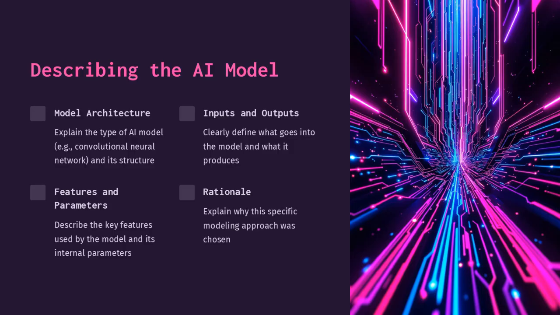Describing the AI model involves explaining the type of AI model, such as a convolutional neural network, and its structure. It includes describing the key features used by the model and its internal parameters. Inputs and outputs should be clearly defined, detailing what goes into the model and what it produces. The rationale explains why this specific modeling approach was chosen.